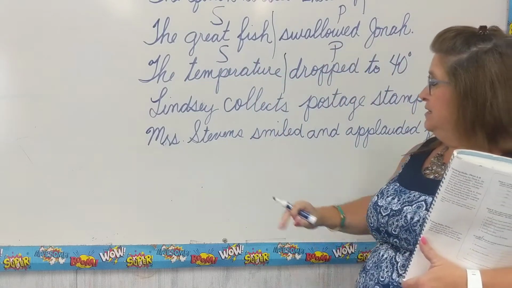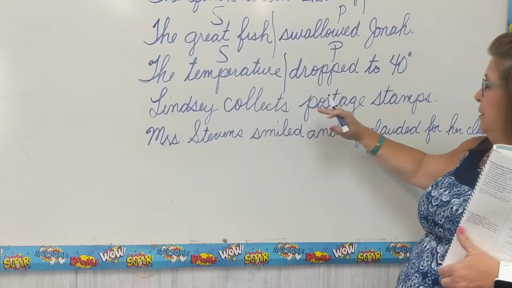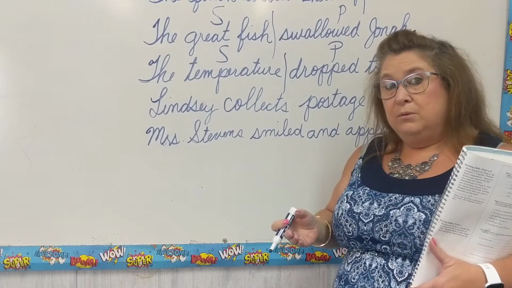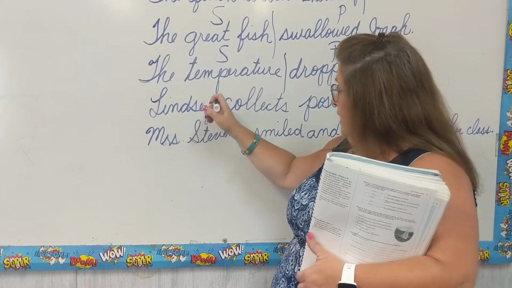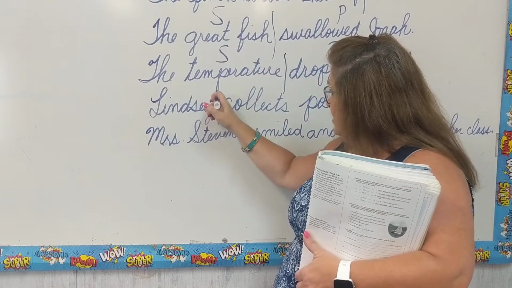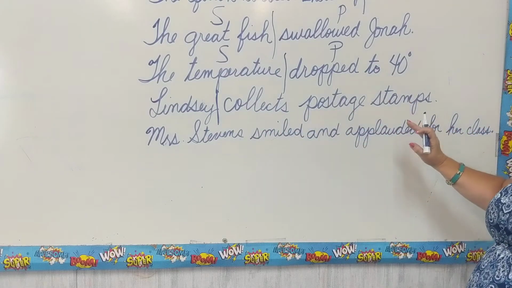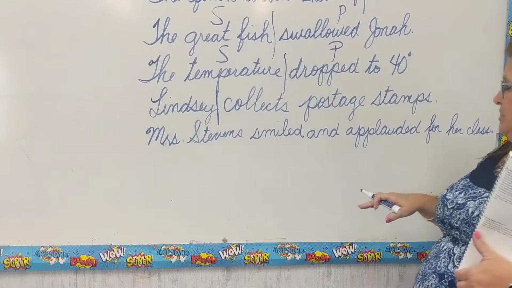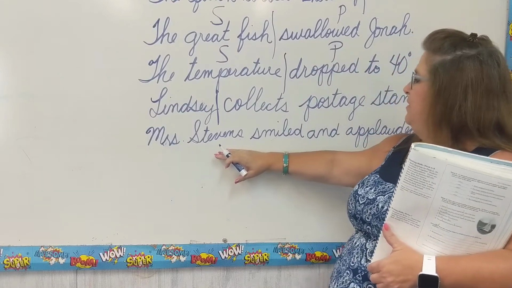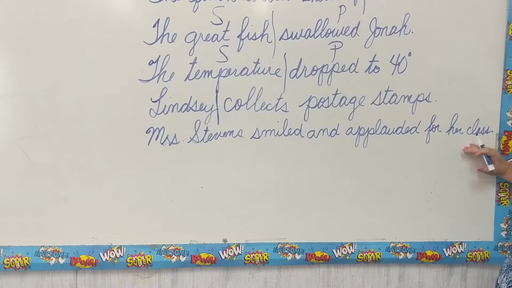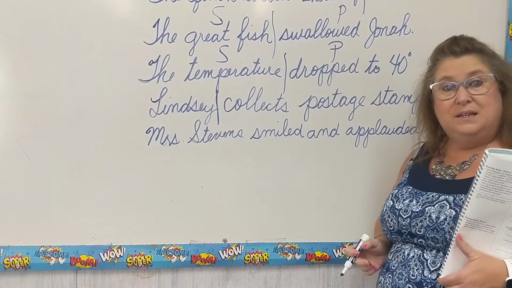Our next sentence, Lindsay collects postage stamps. Who or what is our sentence about? Well, it's about Lindsay. And what exactly does Lindsay do? She collects postage stamps. There's one last sentence here. Mrs. Stevens smiled and applauded for her class. So who or what is our sentence about?